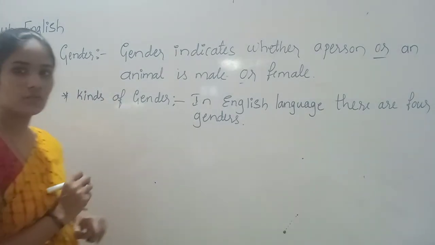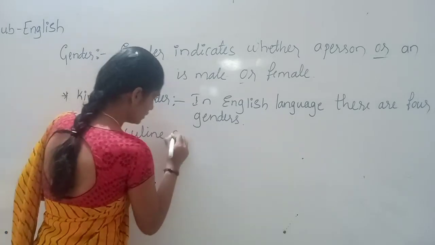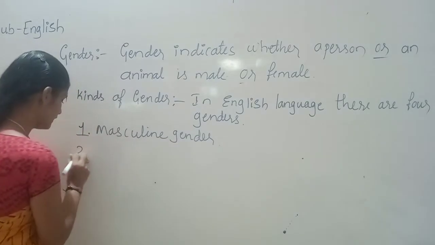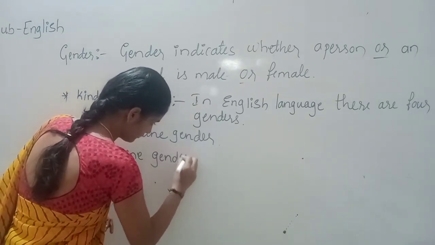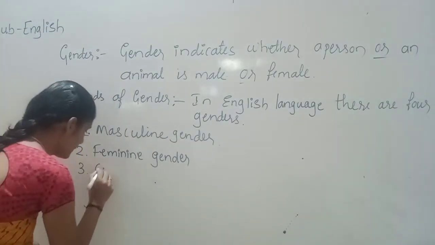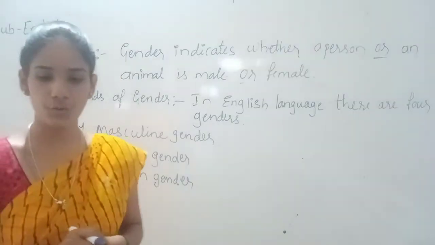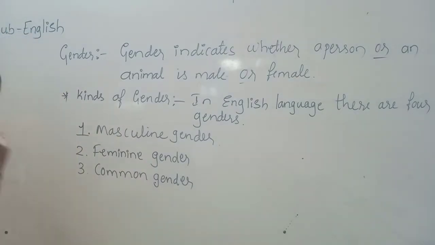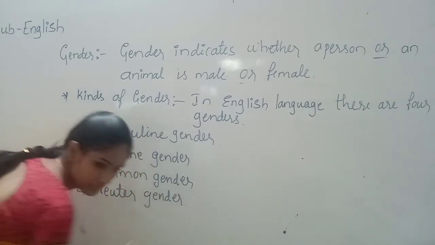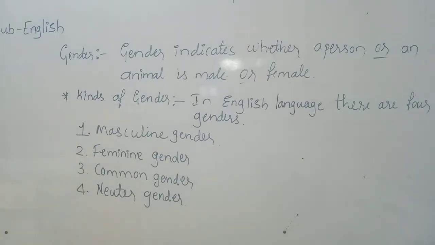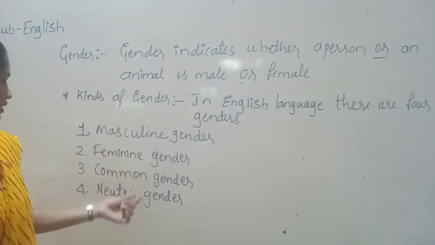First one is masculine gender, second one is feminine gender, third one is common gender, and the last, the fourth one, is neuter gender.